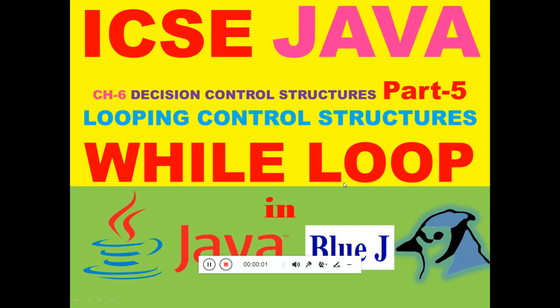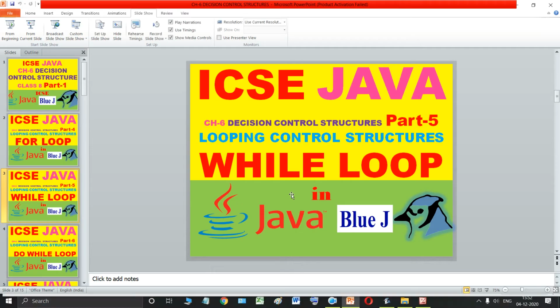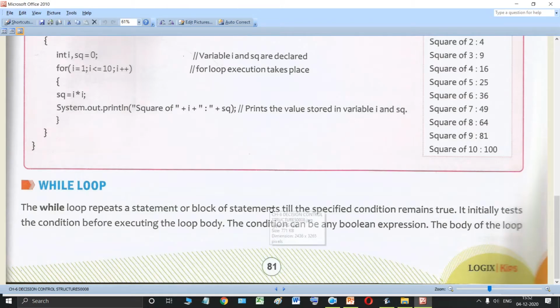Welcome back, dear students. Today we are going to study part 5 of the chapter Decision Control Structures in Java. Students, in this part we are going to study the while loop in Java. Okay, so let's talk about the while loop.